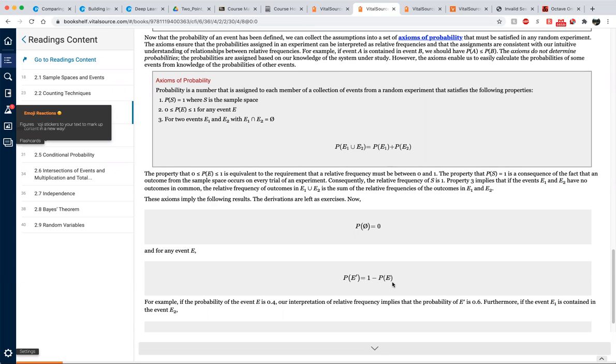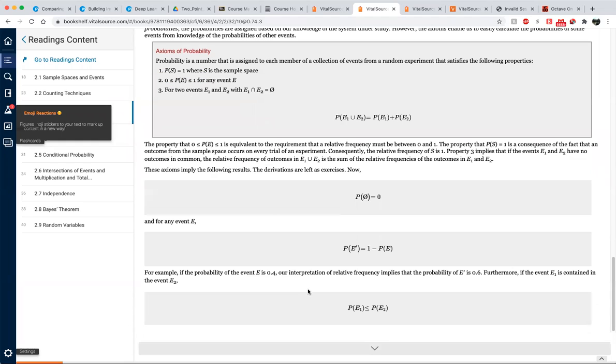So when you solve problems and the problem says find the probability of something, I mean, at least we do something, when you see the words at least, then in most cases you have to use this one. Okay. We will see an example of this later. So for example, if the probability of event E is 0.4, then our interpretation of relative frequency implies that the probability of E prime is 0.6. It makes sense, right? Because 1 minus 0.4 is 0.6.